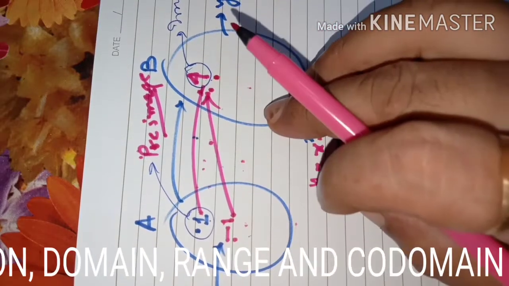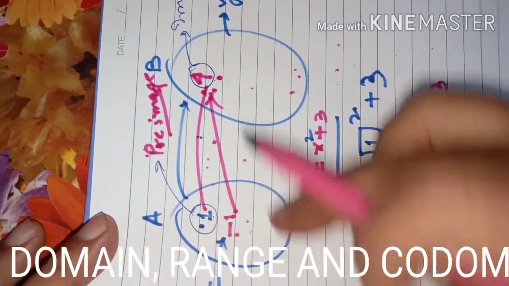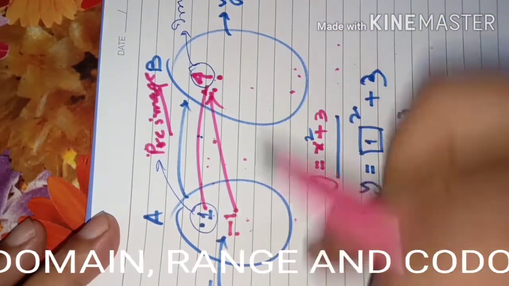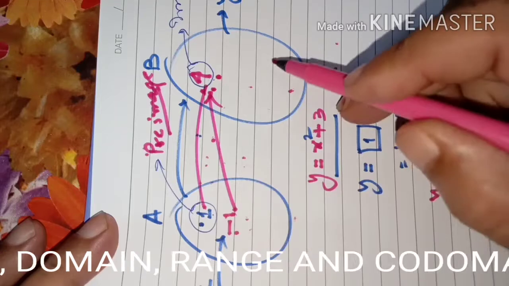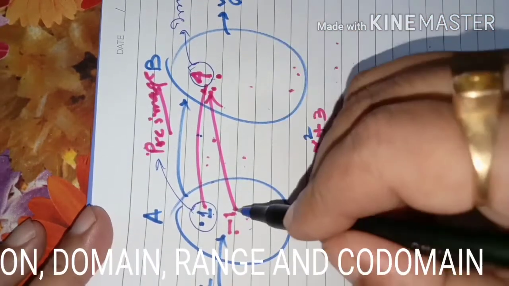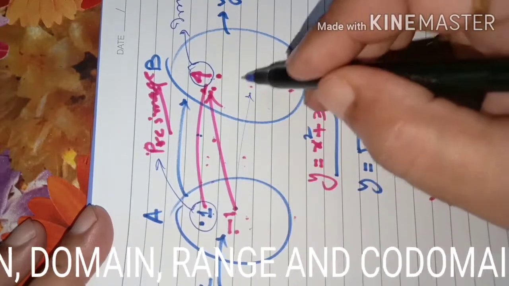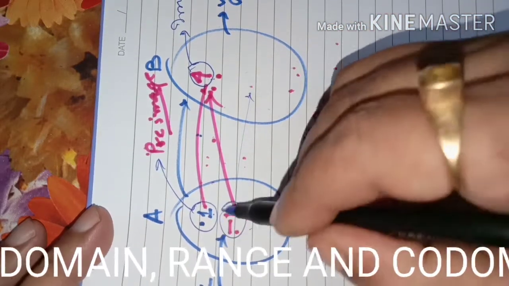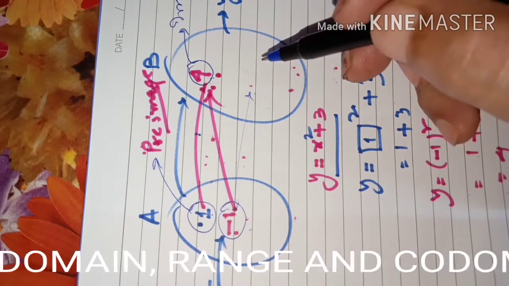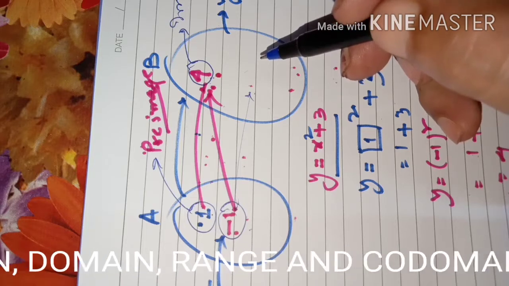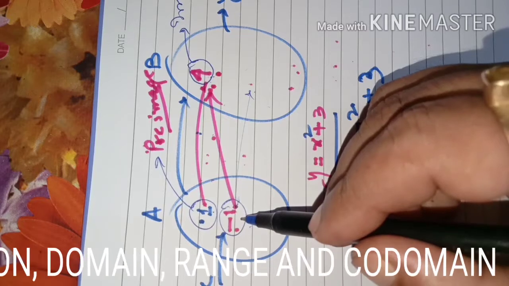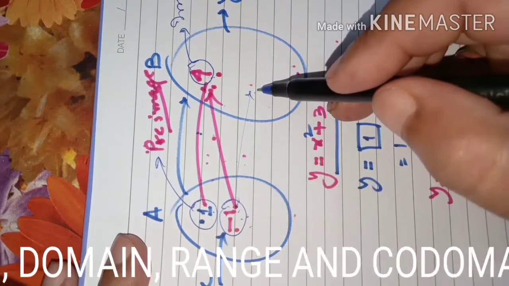But it is associated in such a way that all these pre-images have unique images here. A unique element is associated with each one. It should not go like this, to two distinct elements. Suppose I have shown a connection from -1 to 4. I cannot show -1 with one more element. Why? Because then -1 would have two images. One element cannot have more than one image. More than two elements can have the same image, no problem. But every element should have only one image. Then -1 cannot have one more image here.